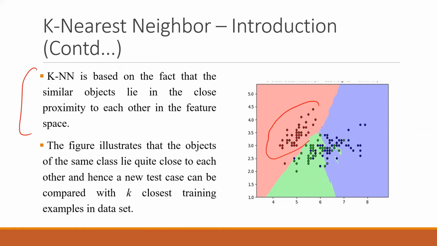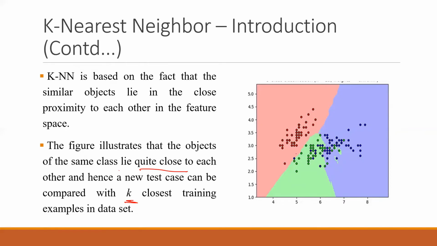These red points, the green points, and the blue points have been classified into three classes here just by looking at the distance among them. Kind of it is trying to make clusters out of it. Let's read this one. The figure illustrates that the objects of the same class lie close to each other. Hence, a new test case can be compared with the k closest training examples in the dataset.